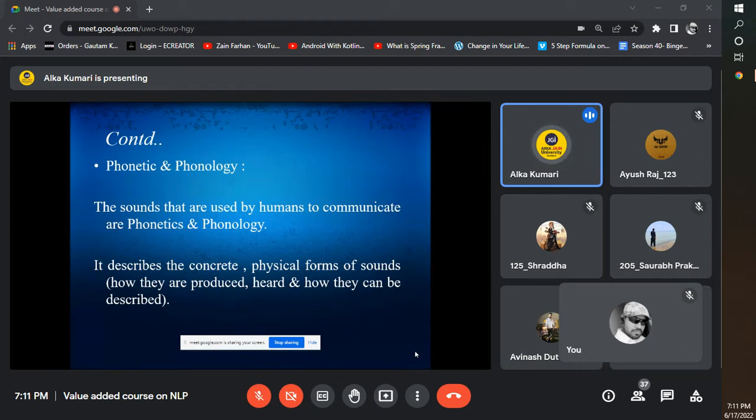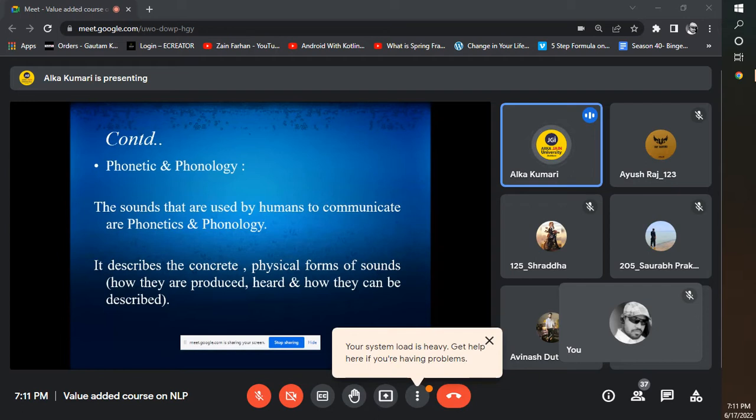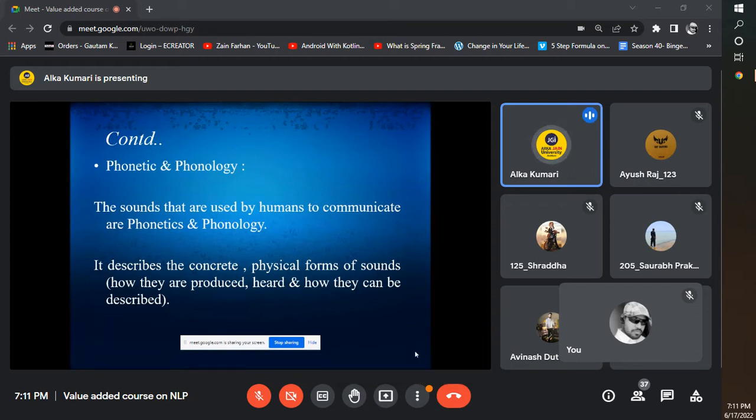It is just a sound that is basically used by human beings. For which purpose? To communicate with one another or with another person. So this is phonetics. Phonetics is just a sound that is basically used by human beings for communication purposes. So this term is known as phonetics.